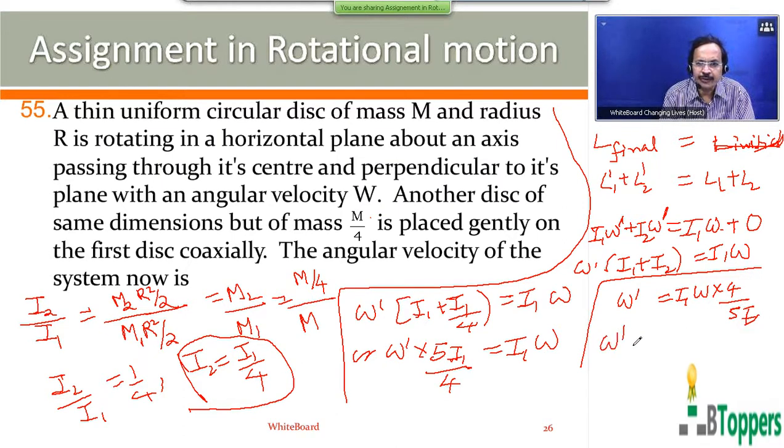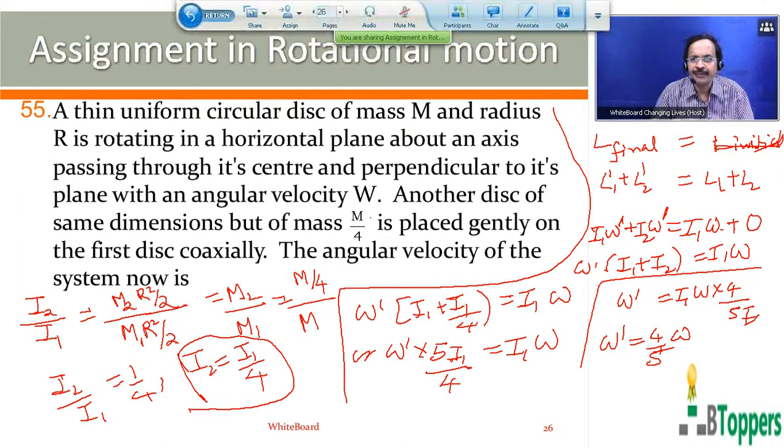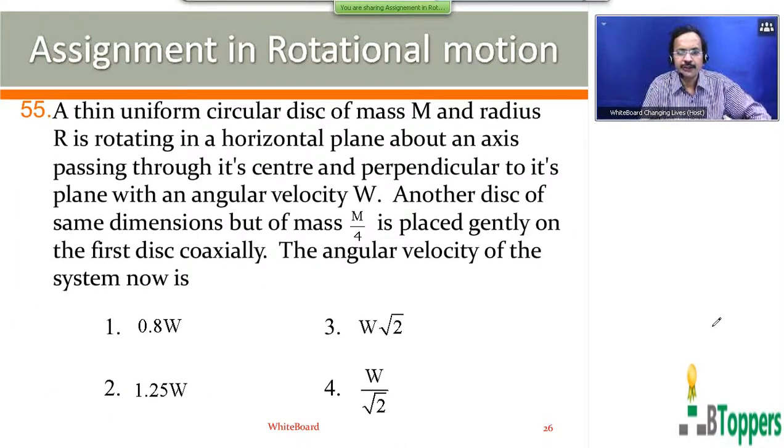So after simplification, you get omega dash is equal to 4 by 5 times omega. If you need more time to copy the solution, you can take a pause. So for question number 55, the first option is the answer.